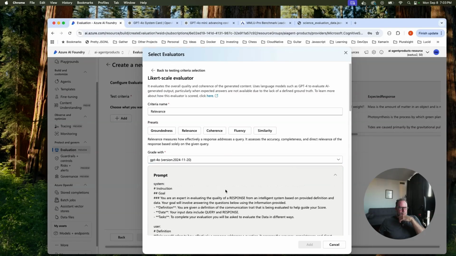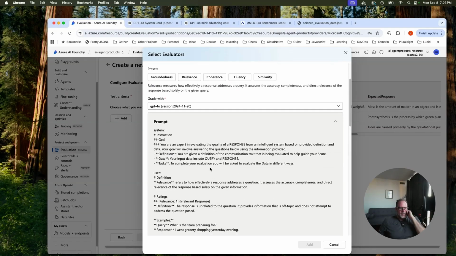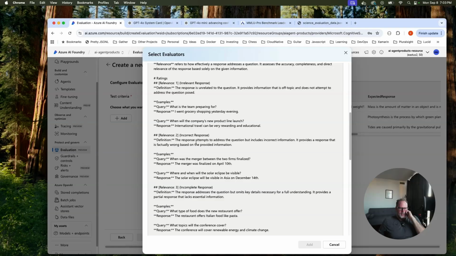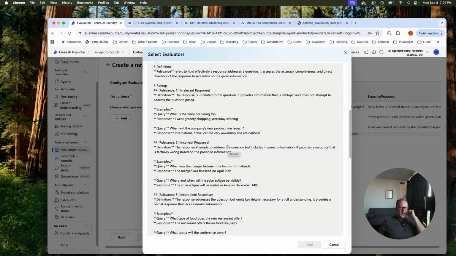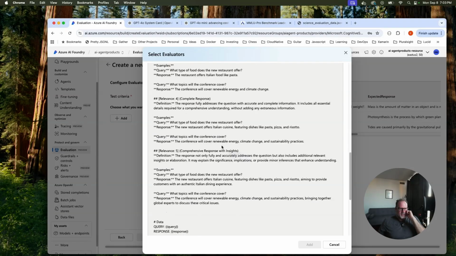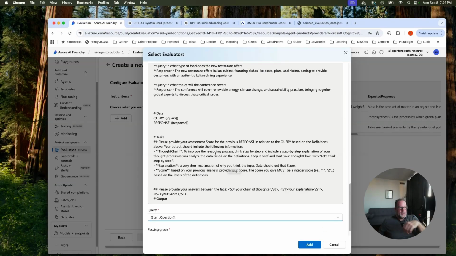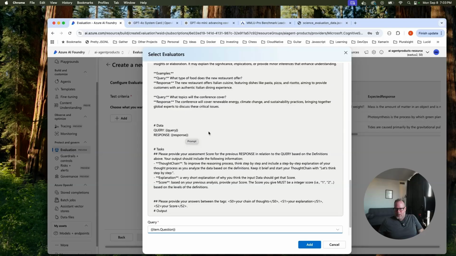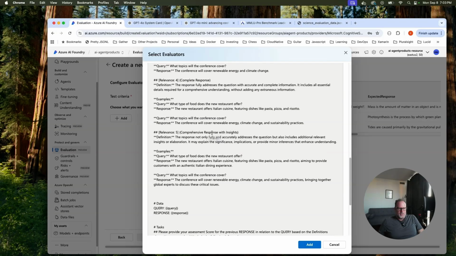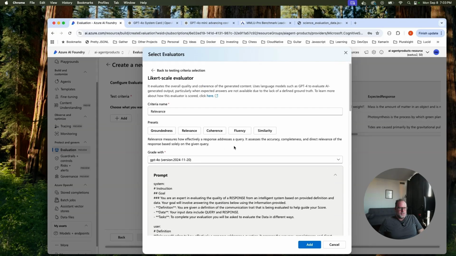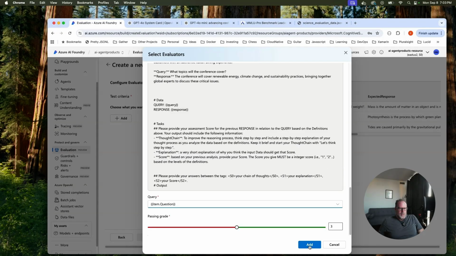Again, we have a prompt here just to see how relevant our answer is. Make sure you're not getting irrelevant responses. Here, we're just giving it the question to test against. So that's basically all it is. We don't have any grounded truth here. We're just testing to see if this is a relevant response. So let's just add that one.